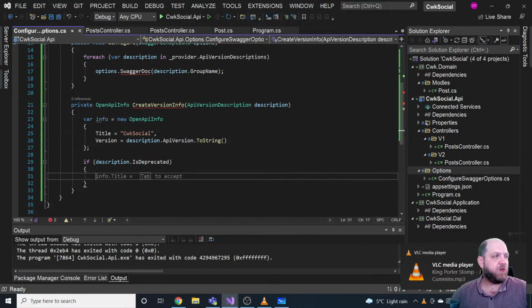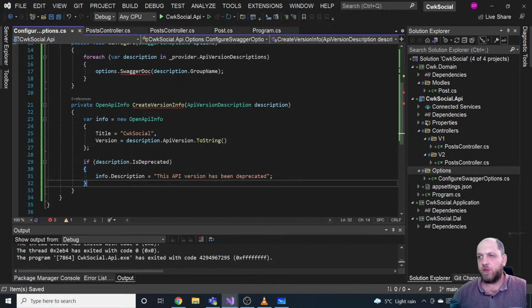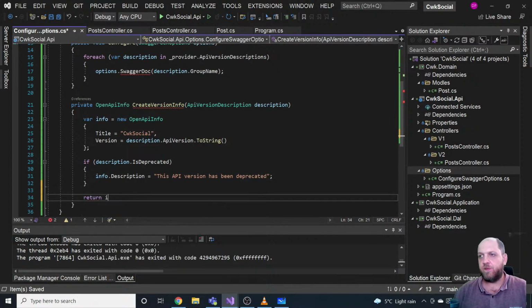Okay, and here we can, for instance, say something like info.description, and here we can provide a string and say, for instance, something like this API version has been deprecated. Okay, we are cool with that. So then we can just return info. Let's also type it correctly.